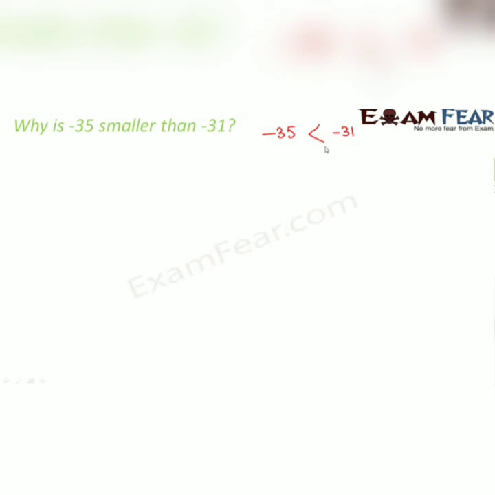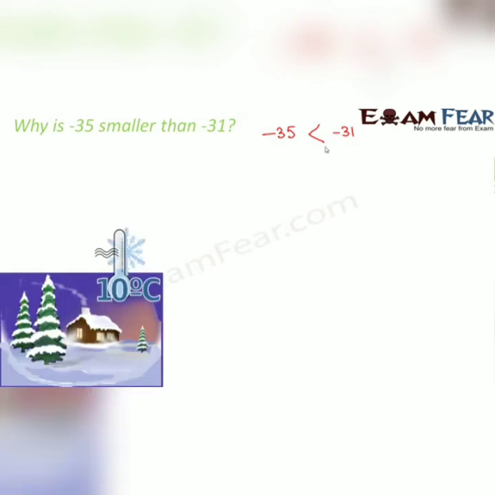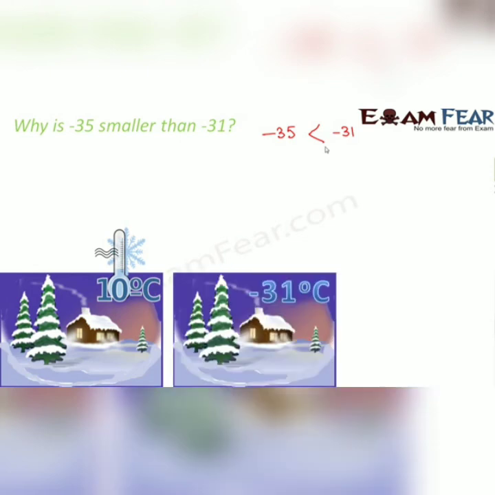Now let us take a real life example and try to understand why minus 35 is smaller than minus 31. Let's take the example of temperature. Let's say that you have gone to a hill station which is very cold, and moreover it is winter season, peak winters. With each passing day, the temperature is dropping further. Initially the temperature was around 10 degrees Celsius.